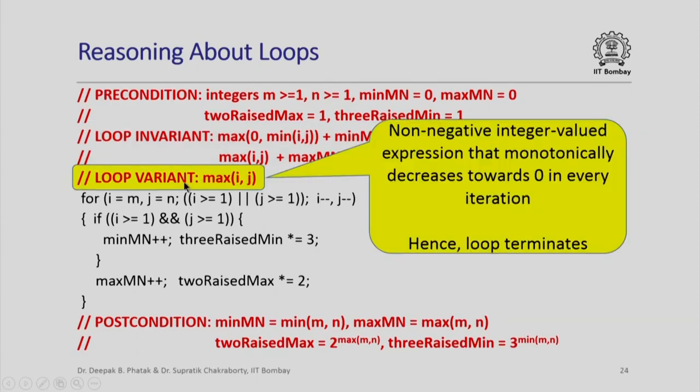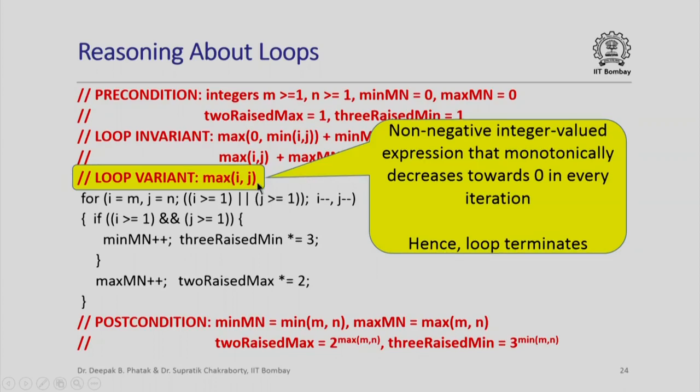What is the loop variant in our case? Remember, it has to be an integer valued metric that monotonically changes towards a fixed value. So in this case we have a non-negative integer valued metric, which is max of ij, that monotonically decreases towards 0 in every iteration. Since in every iteration this is monotonically decreasing towards 0, it must reach 0 at some point, and at that point the loop terminates. So this is the loop variant.